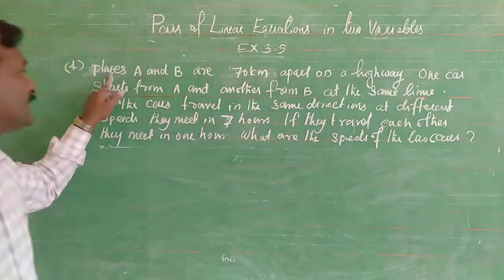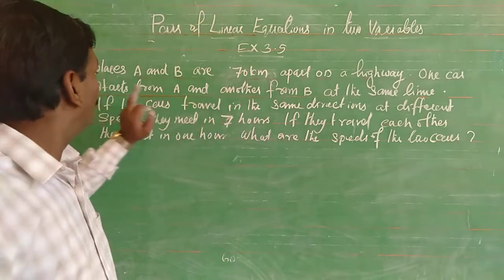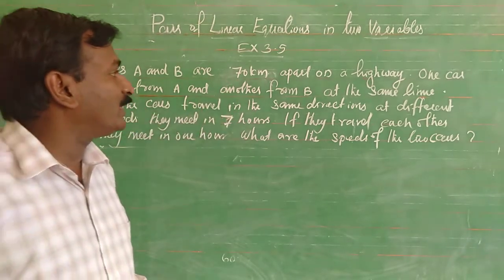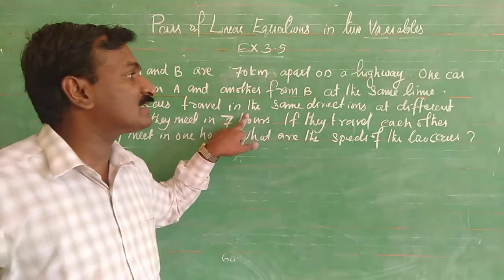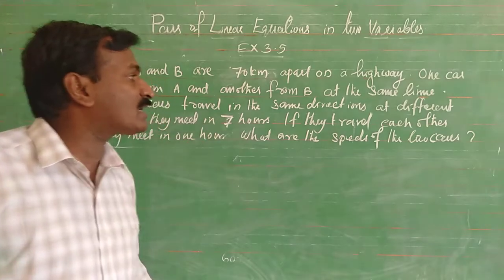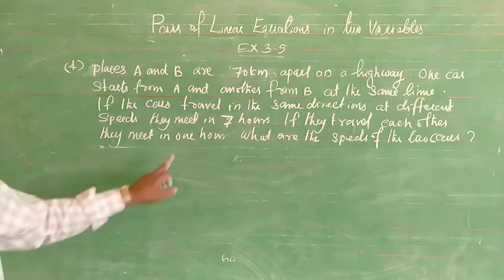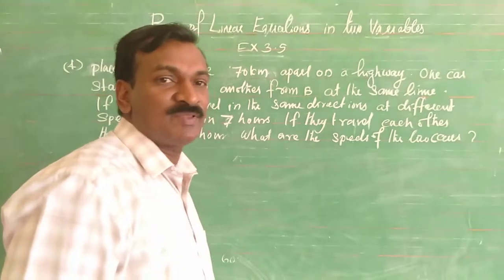Places A and B are 70 kilometers apart on a highway. One car starts from A and another from B at the same time. If the cars travel in the same direction at different speeds, they meet in 7 hours. If they travel towards each other, they meet in 1 hour. What are the speeds of the cars? We want to find out the speeds of the cars.